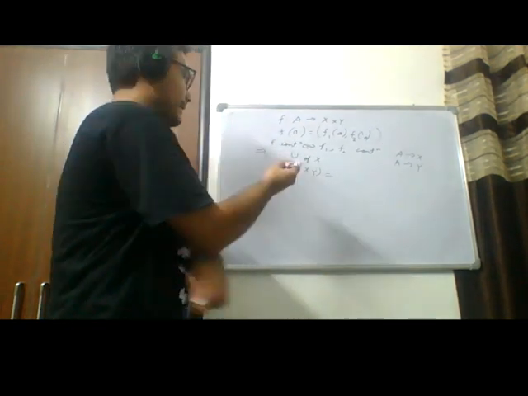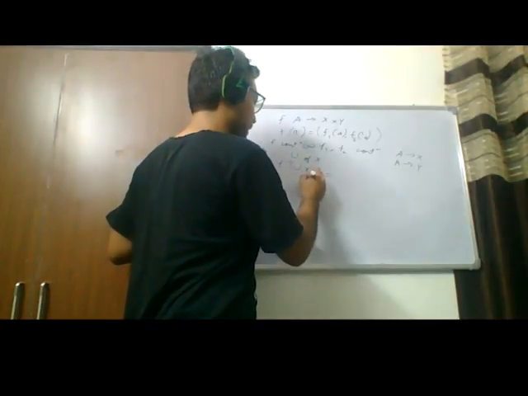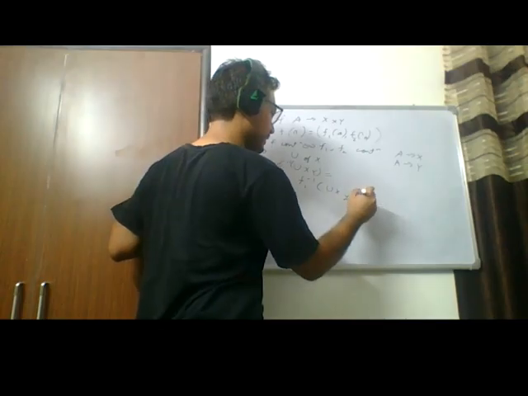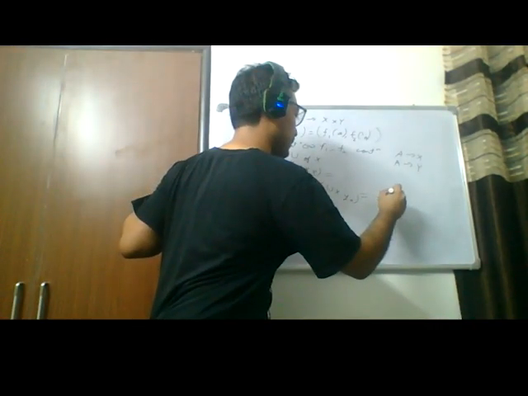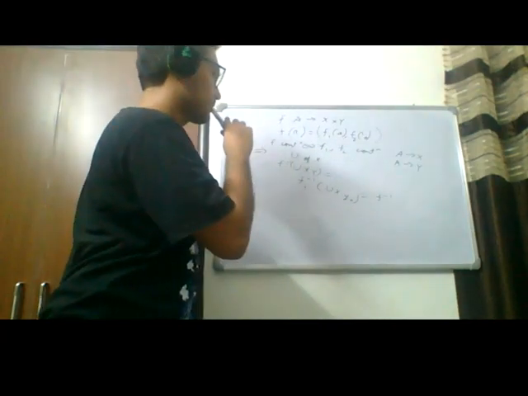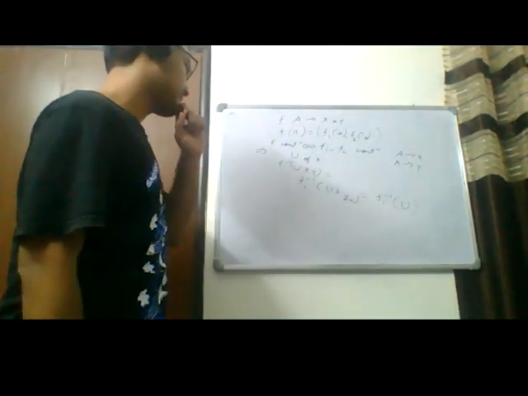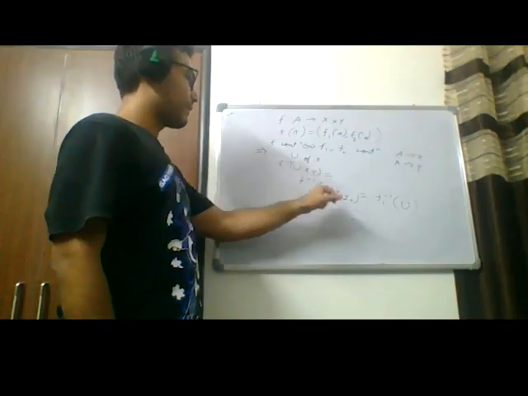Now observe that F1 inverse of U cross Y naught, for any Y naught, is going to equal F1 inverse U. And why is that the case?